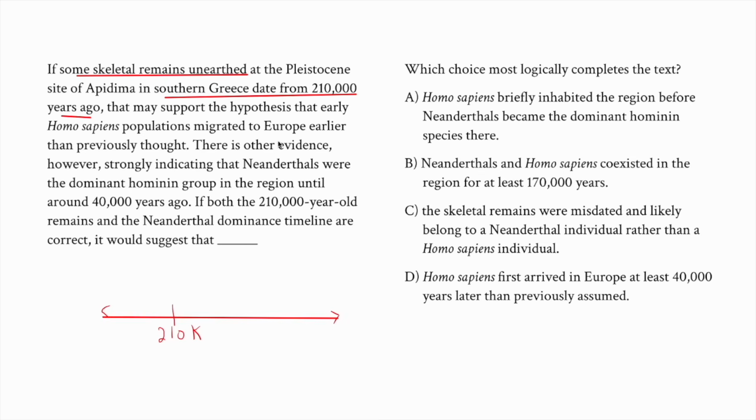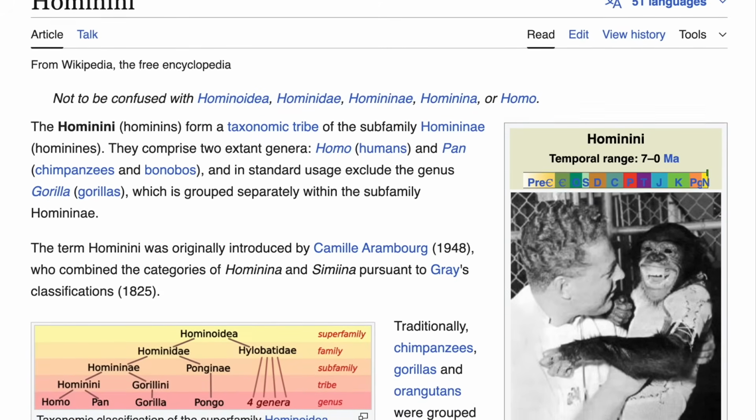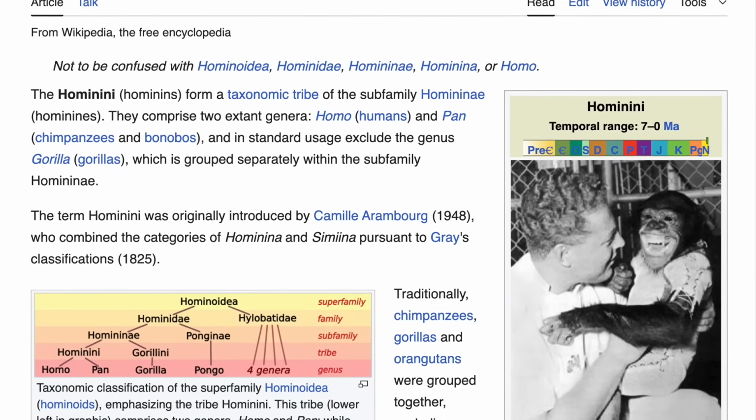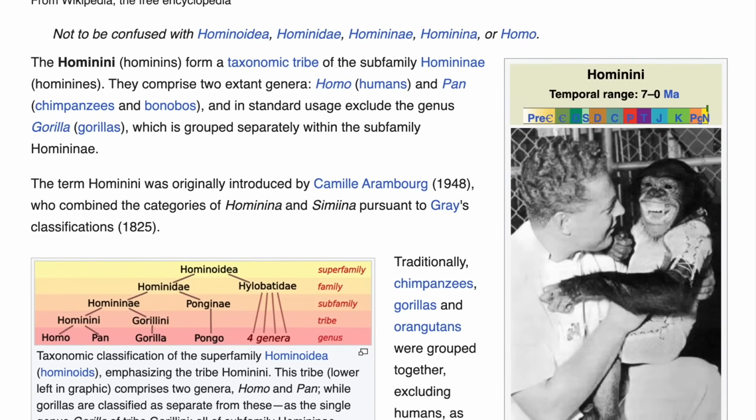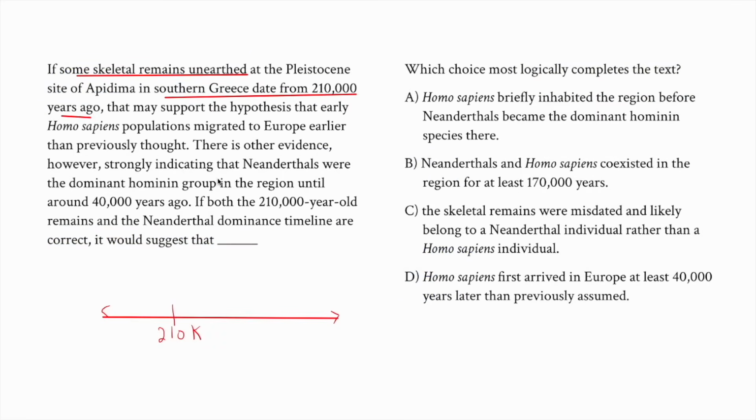It says, there is other evidence, however, strongly indicating that Neanderthals were the dominant hominin group. Hominin, I guess, is a broader family, perhaps, if that's the right word, biologically speaking, that encompasses Neanderthals as well as Homo sapiens. Okay, so if they were the dominant hominin group in the region until 40,000 years ago, okay, so Neanderthals, dominant. Not sure when they started being dominant, but that goes up until 40,000 years ago. Okay, we've got that.